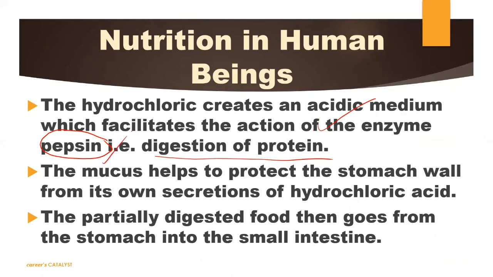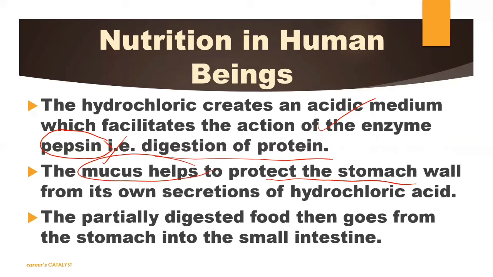Who helps? Obviously pepsin is doing this, but for pepsin to act, we need to make the medium acidic, which is done by HCl. And the mucus helps to protect the stomach wall. It's very simple because the HCl secretion will corrode the wall of the stomach, so it should be prevented. So how is it prevented? The stomach will be protected by this mucus.